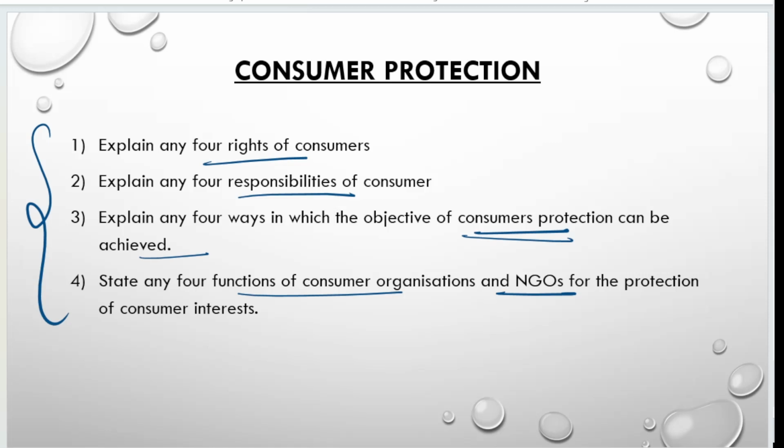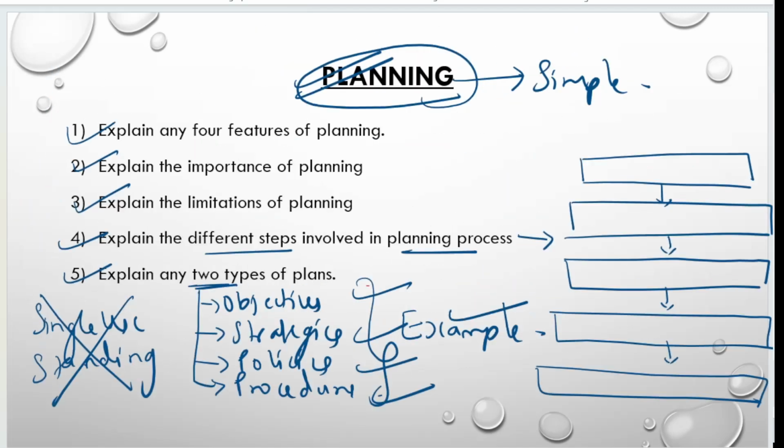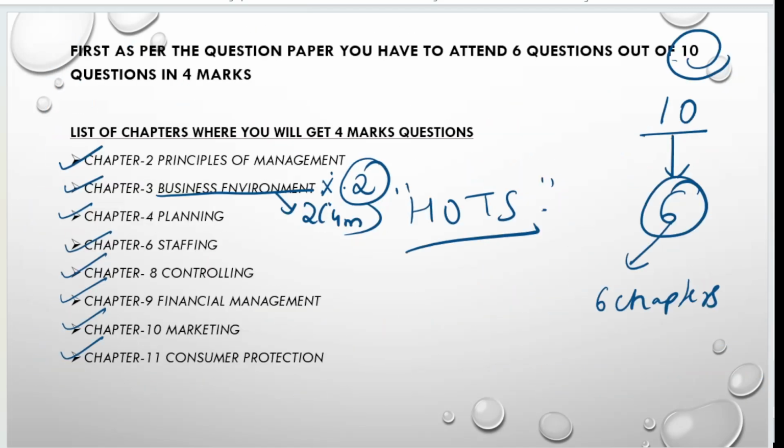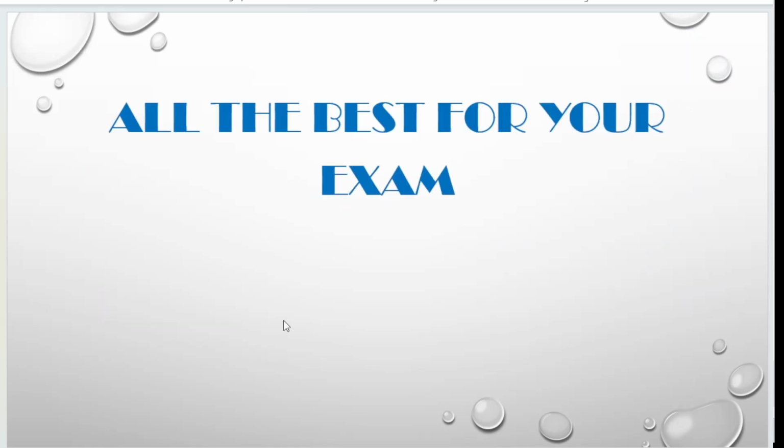I have given all the possible questions which you may expect in your question paper for your 4 marks. So I have given all the chapters' questions, but again I am telling you, don't read all the chapters' questions. First you choose only the 6 chapters. Read only the questions from those 6 chapters. That will be more than enough. Okay. So prepare with all these questions compulsorily. First decide which chapter you are going to read. Prepare with all those chapters and attend the exam properly. Okay. Fine. I think you people got an idea about this, right?